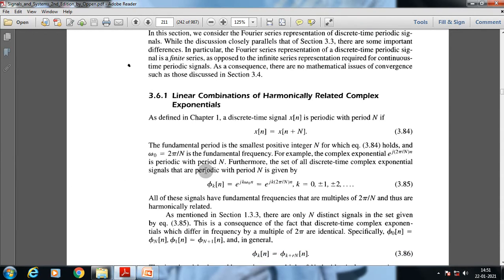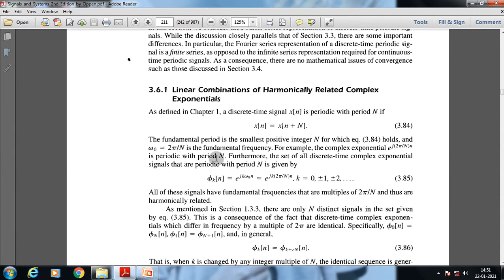Now the fundamental period is the smallest positive integer N for which equation 3.84 holds, and omega 0 equal to 2 pi by N is the fundamental frequency.